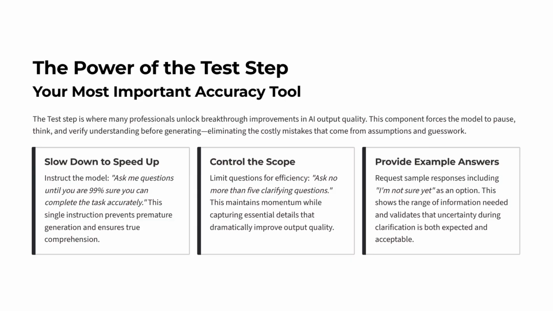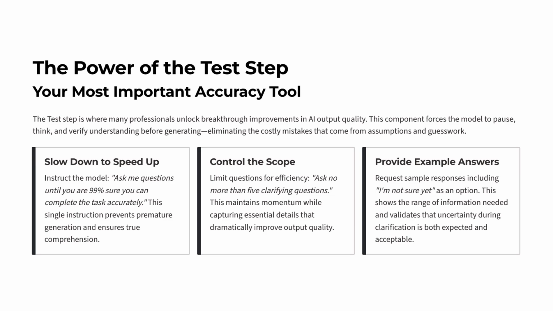This strategy serves 2 critical purposes. First, it reveals what information the model truly needs to perform at its best. Second, it lets you evaluate whether the example answers match the level of detail you intend to provide. When the model generates clarifying questions with sample answers, it becomes clear immediately whether your instructions were complete or need refinement before generation begins. The test step is not a formality.